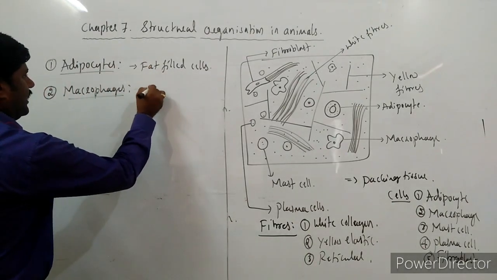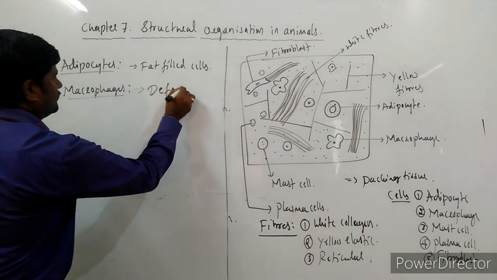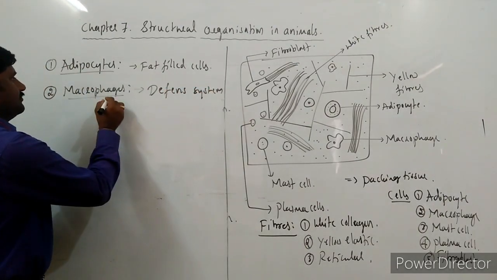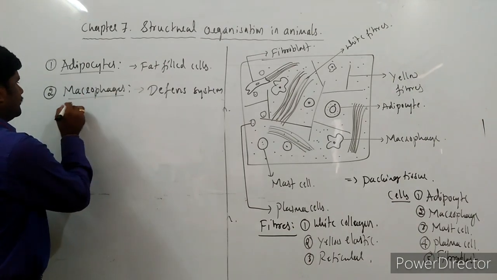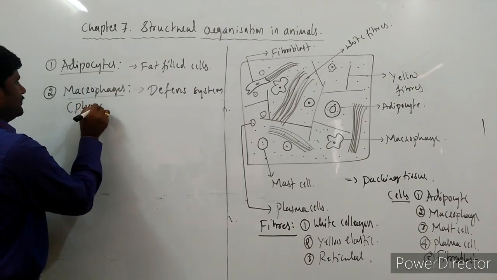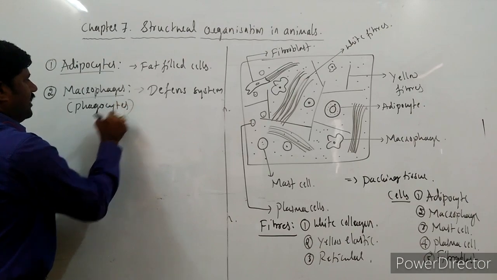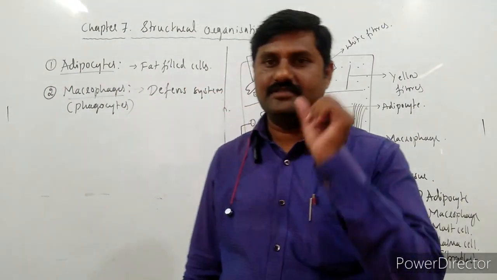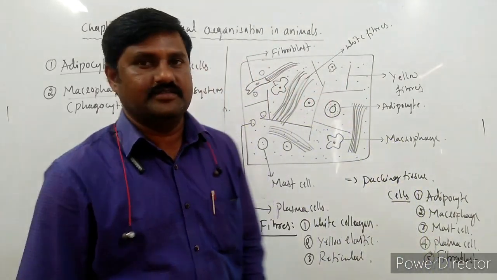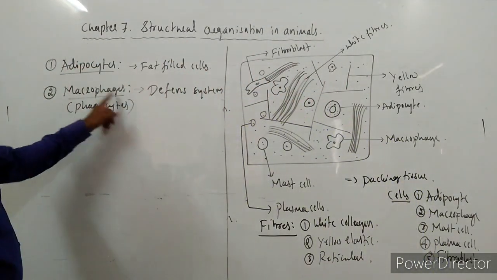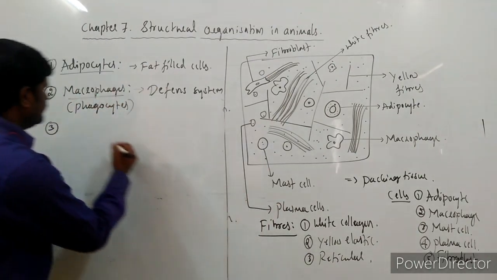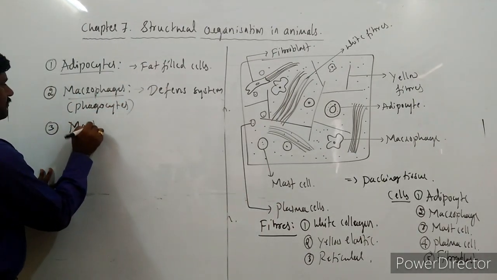So they are acting as the defensive system. These act as defense system in our body, and these macrophages are also called phagocytes. They are acting as phagocytes. That is also a unique feature of these macrophages. And third one, what is the third one? Mast cells, very important one.